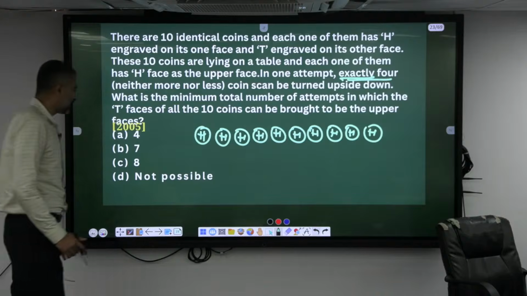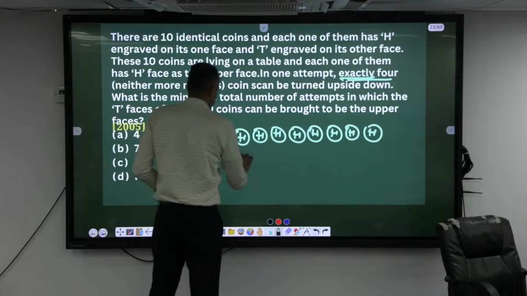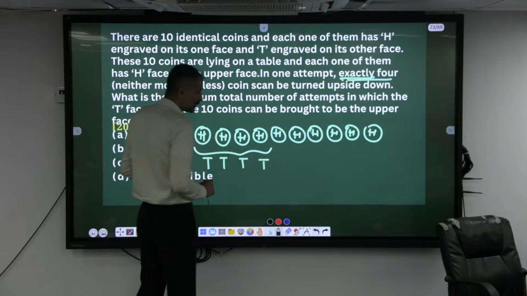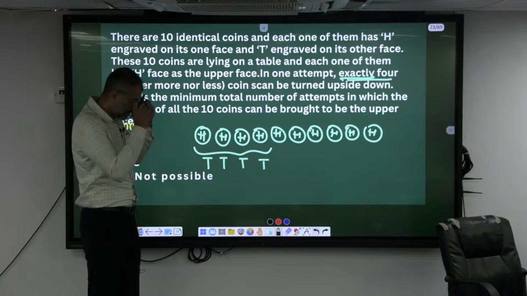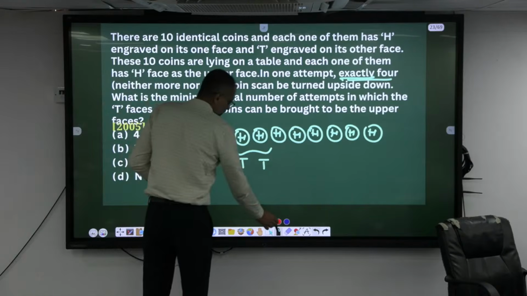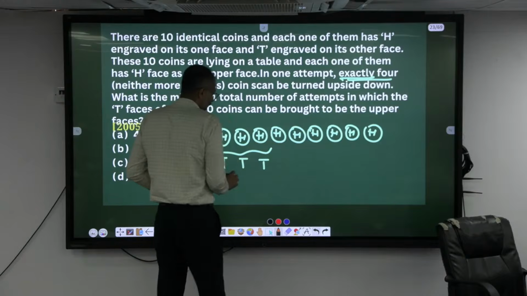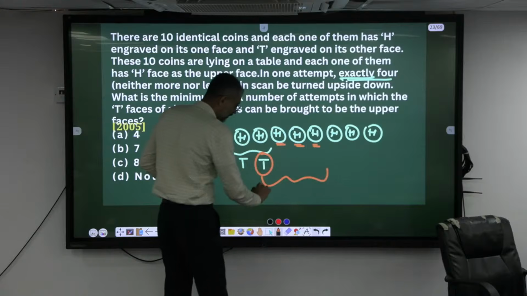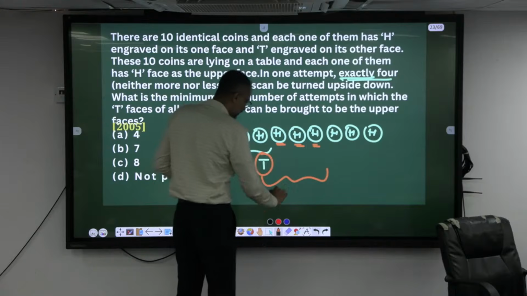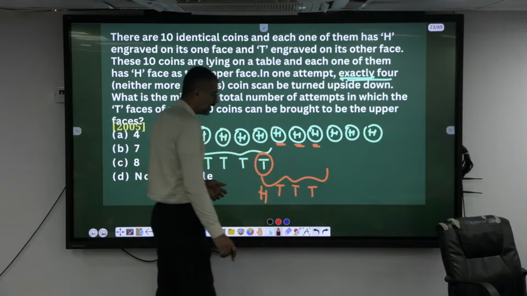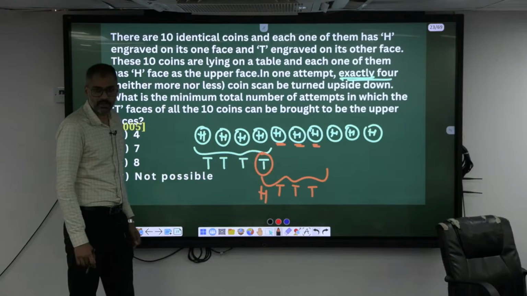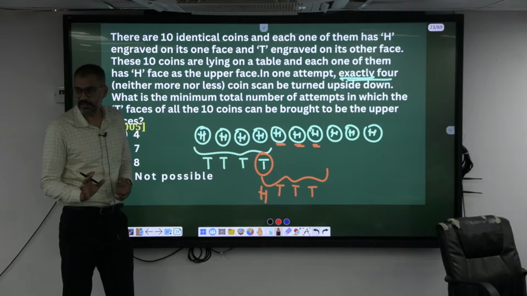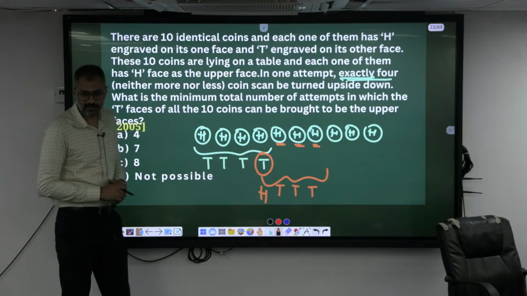Look here, I'll show you this one. I'll pick these 4 and make them into tails. 4 tails, okay. What I'll do now is pick this one along with this, this and this. This will become heads, and these will become tails, tails, tails. How many heads are there now? 4 heads. I can pick these 4 heads and make them into tails, right? Can we? Yes. So how many attempts did I take?